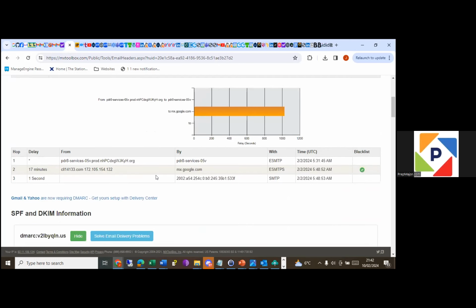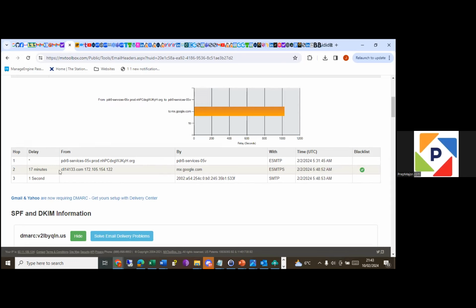So this is the header. We can go through it one after the other, just so we can understand this email. This is the first hop. Hop means router. This is the first router that this email comes from. It came from this email, which I don't even understand. Whatever PDR services, something. It's one weird email. For whatever reason, it was not blacklisted. So this server was not blacklisted.